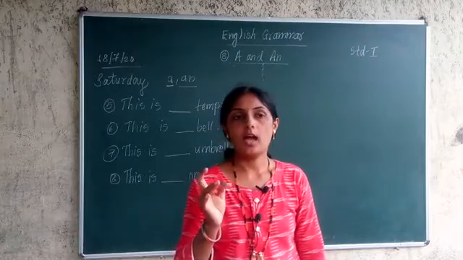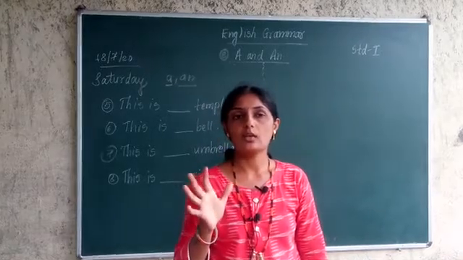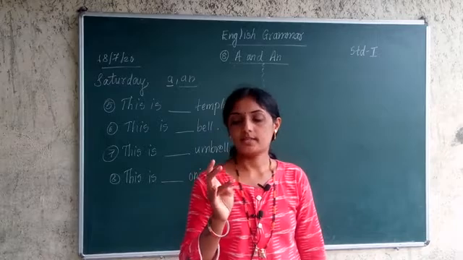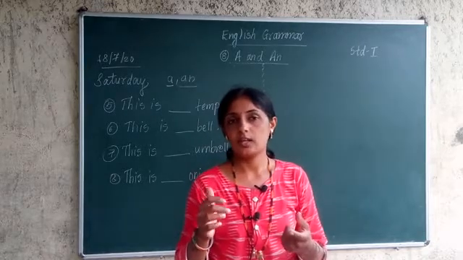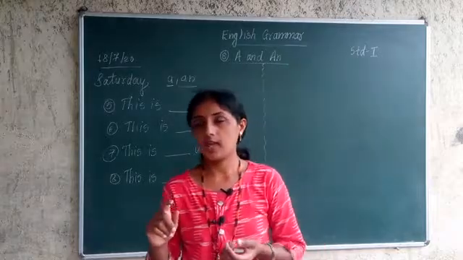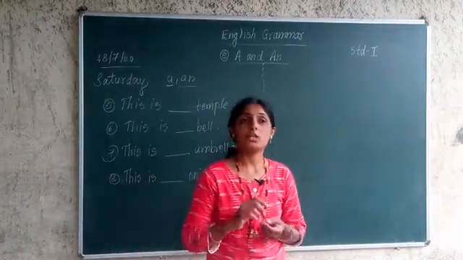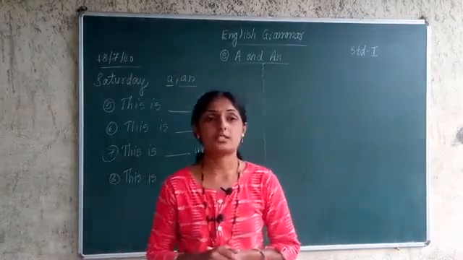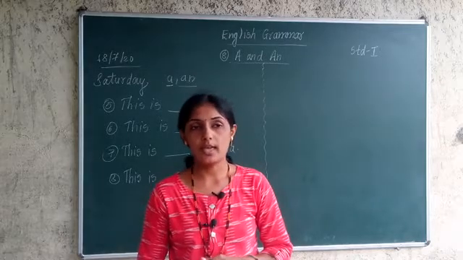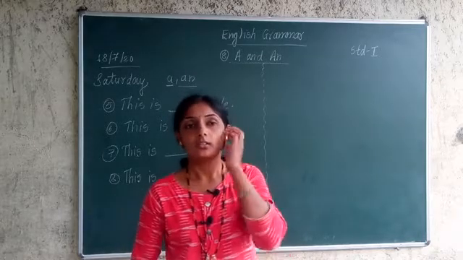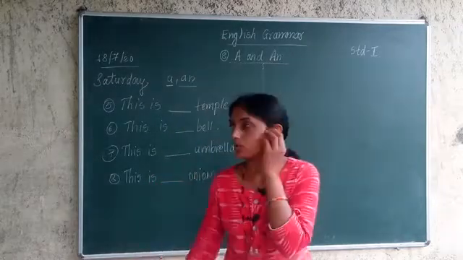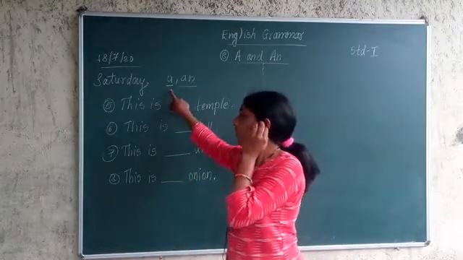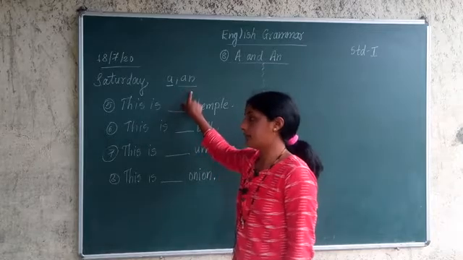A, E, I, O, U are vowels. B, C, D, F, G, H, J, K, L, M, P, Q, R, S, T, V, W, X, Y and Z are consonants. Before consonants we use a and before vowels we use an.